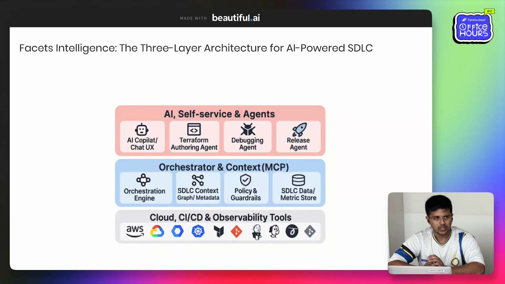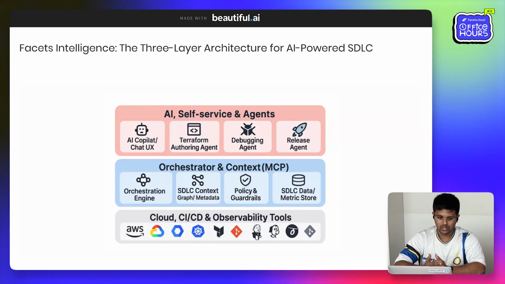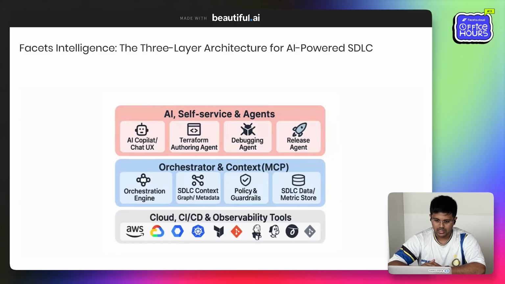Our overarching theme is that to use AI agents in a secure way for your infrastructure, you need an orchestrator. AI agents directly interacting with your infrastructure or tool chains will cause many problems because there are no guardrails, there is no context, or it doesn't know how to interact with the other tool chains. That's where Facets comes in: the orchestrator that has the entire context of the different tool chains available. It has the data, and it also has policy and guardrails to ensure that you're not crossing a certain limit.